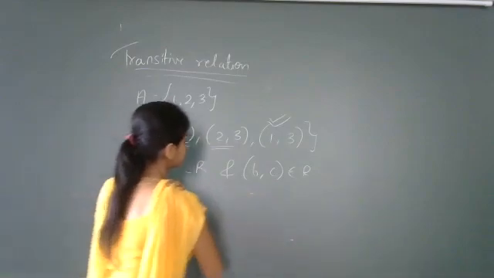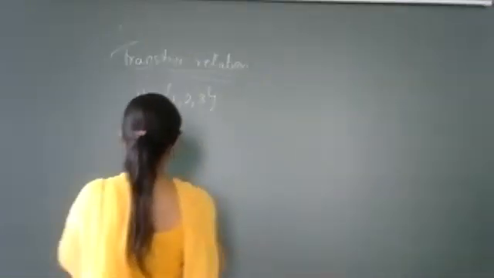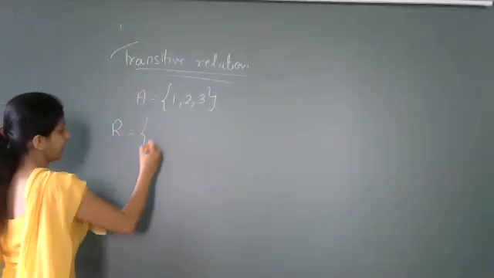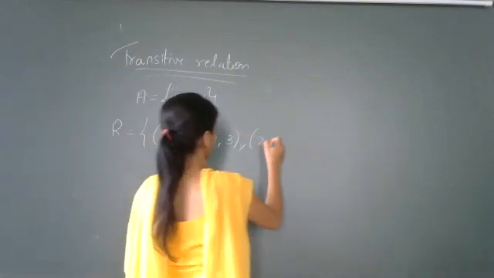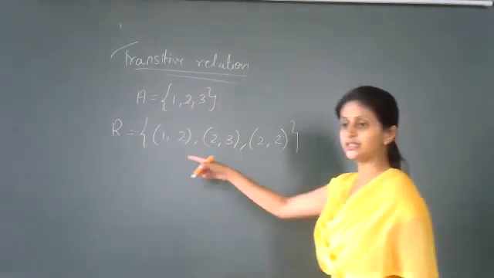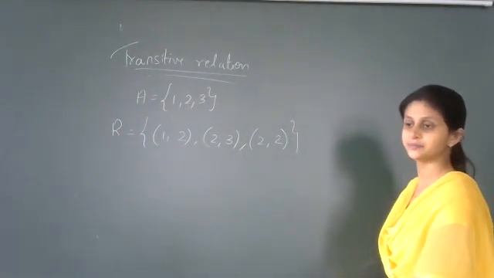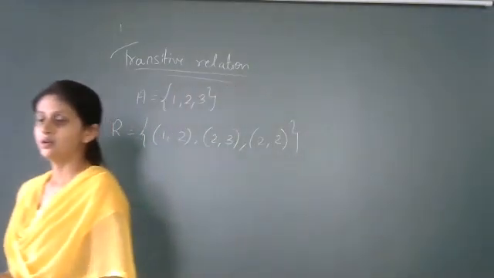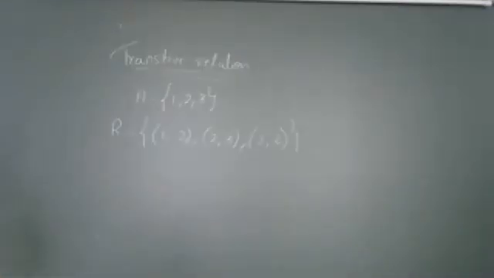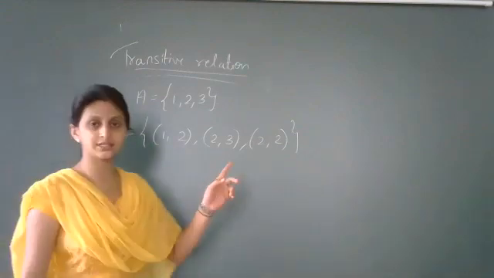Now tell me. Suppose I give the relation R as (1, 2), (2, 3), (2, 2). Now tell me whether this relation R is transitive or not. Yes, students? So answer whether this relation R is transitive. No, it is not transitive. Why?